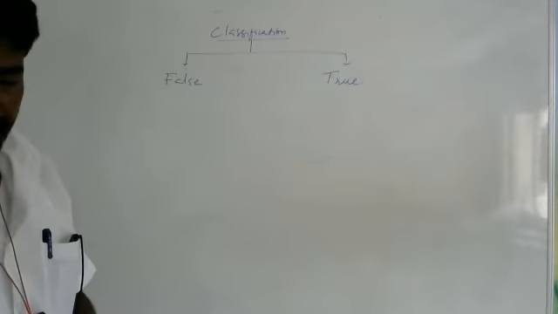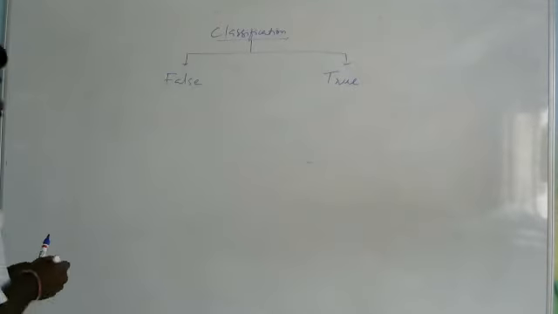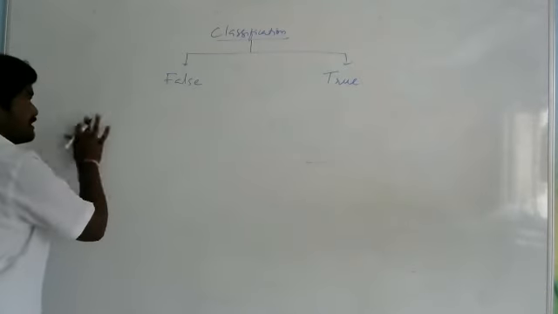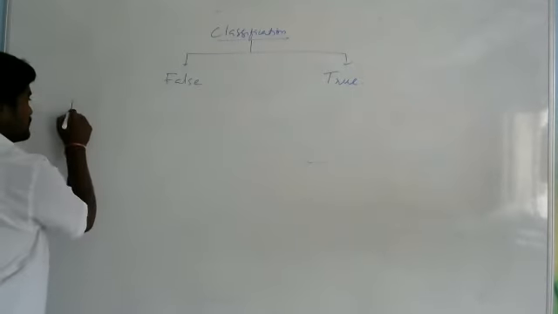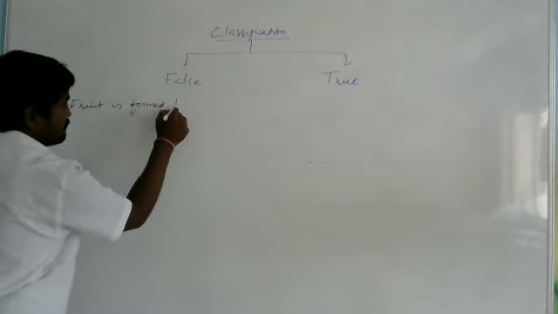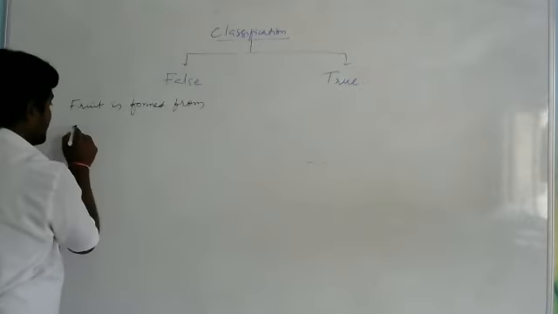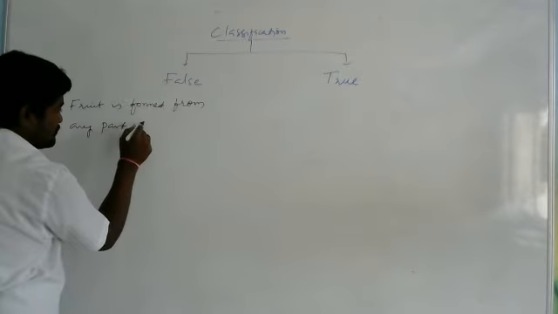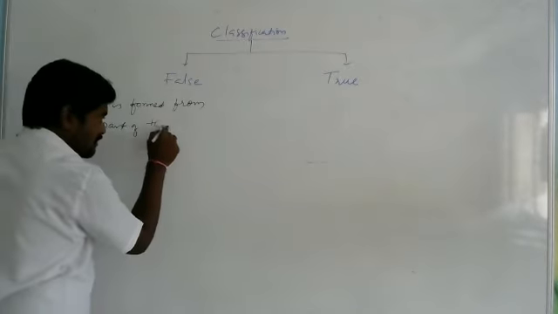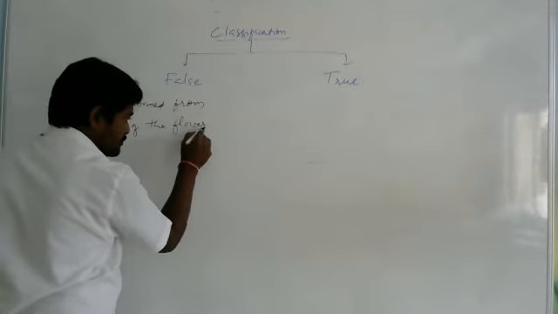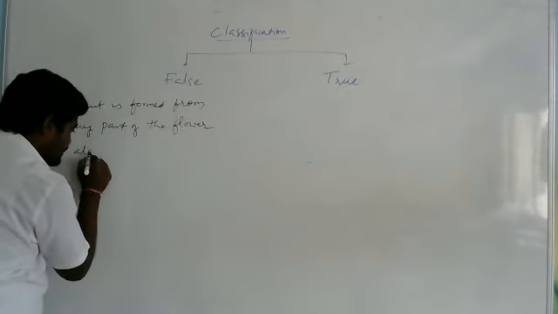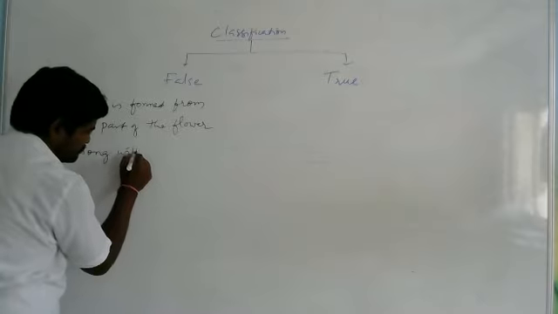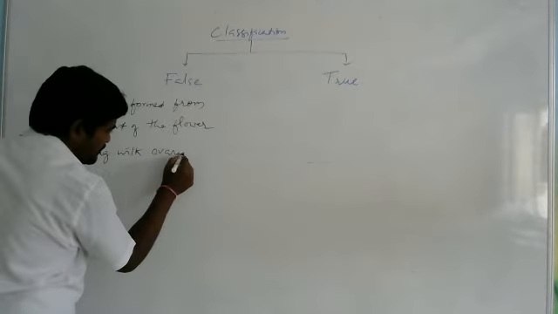Now see, what are the false fruits? In such cases, the fruit is formed from any part of the flower along with the ovary.